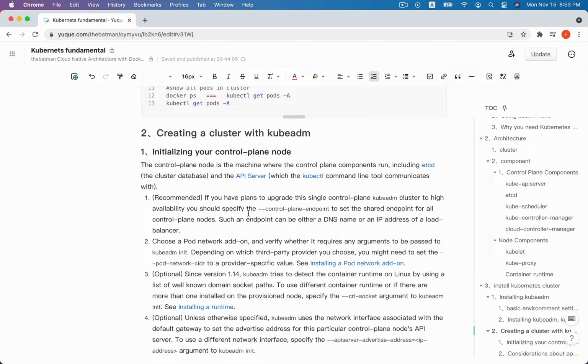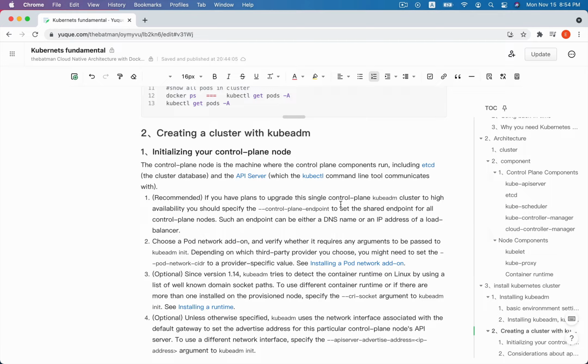In this lesson 29, we will study how to create a cluster with Kubeadm. In the last lesson, we installed the Kubeadm, Kubelet, and kubectl components. So in this lesson, we will create a cluster with Kubeadm. First, we will initialize the control plane node.